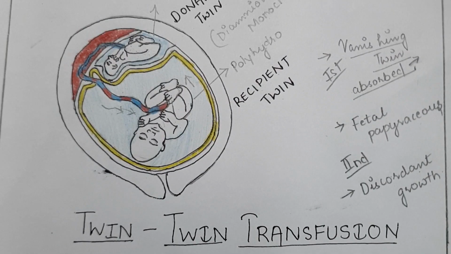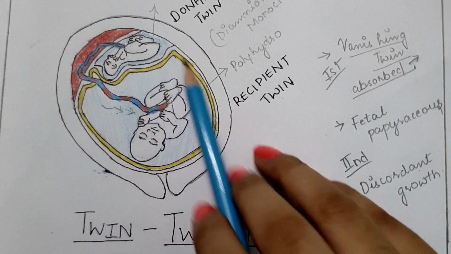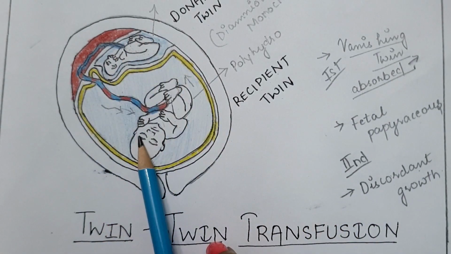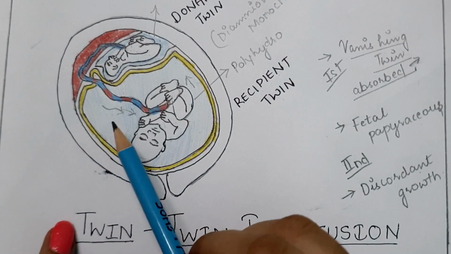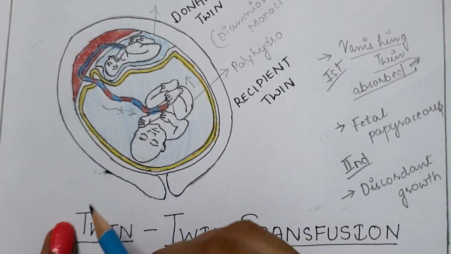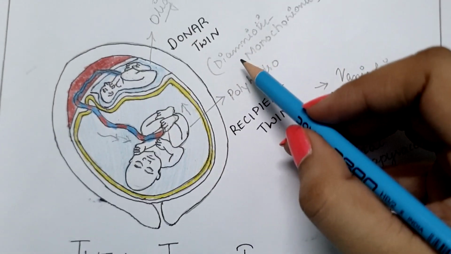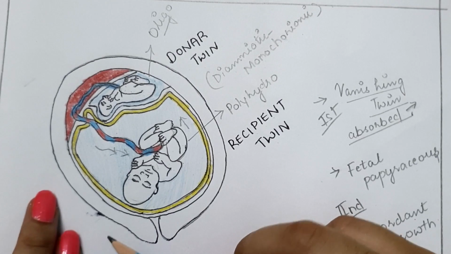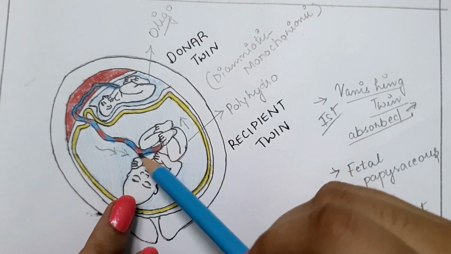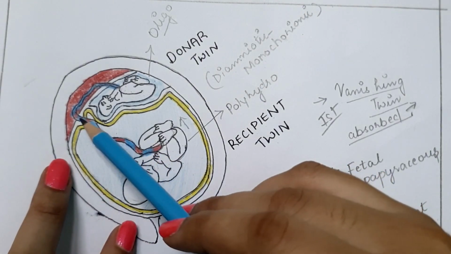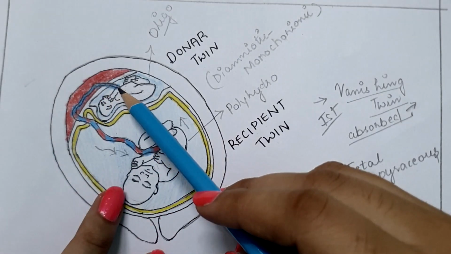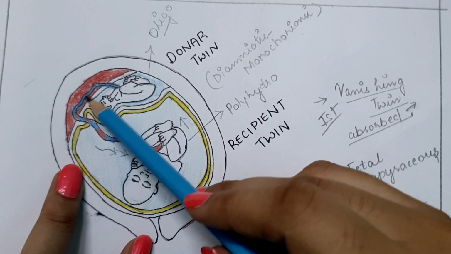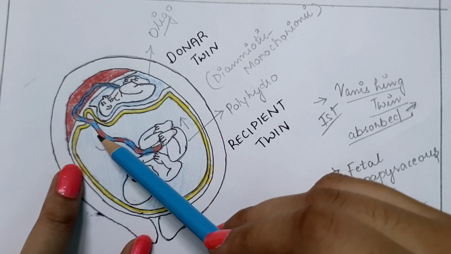This is a diagram of twin transfusion. As you can see in this, there is only one placenta. These are monozygotic twins with two amniotic sacs, that is diamniotic and monochorionic twins. In this you can see the blood vessels are running from one fetus to the other on the surface of the placenta. So there is a connection between the two fetuses through the blood vessels.